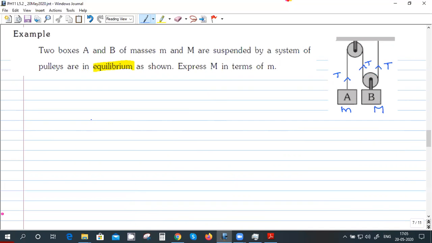So if you try to draw the free body diagram of A, mg, and this force is T. Okay.